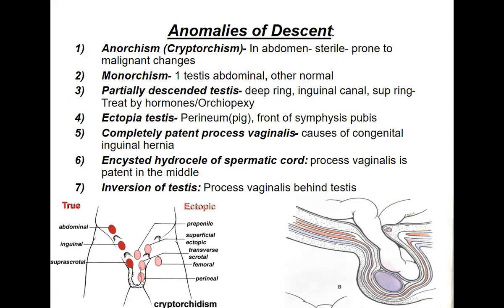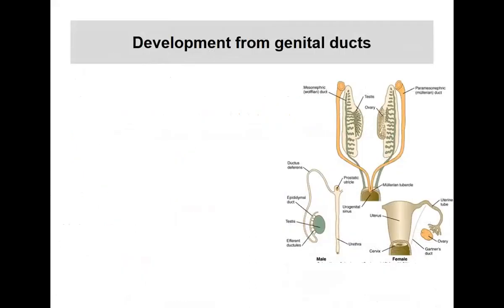That leads to inversion of the testis itself. So these are some of the different anomalies if there is abnormal descent of the testis: anorchism or cryptorchidism, then monorchism, partially descended testis, ectopia testis, completely patent processus vaginalis, encysted hydrocele, as well as the inversion of the testis.